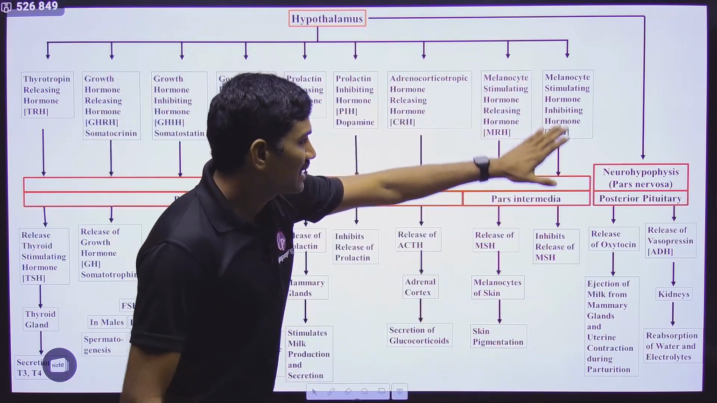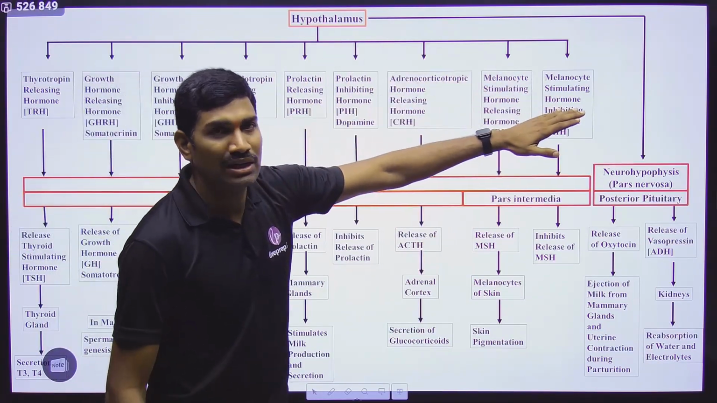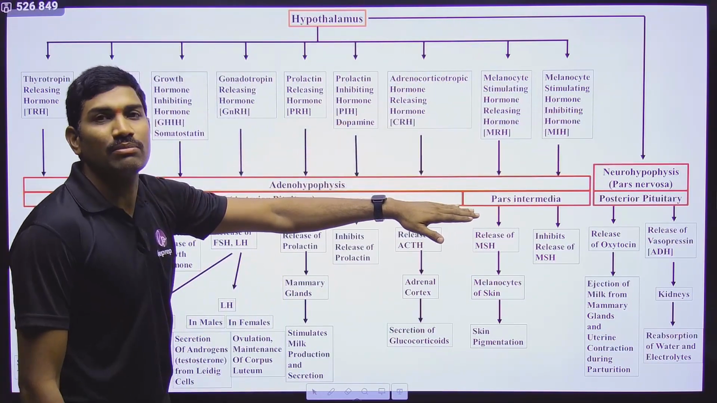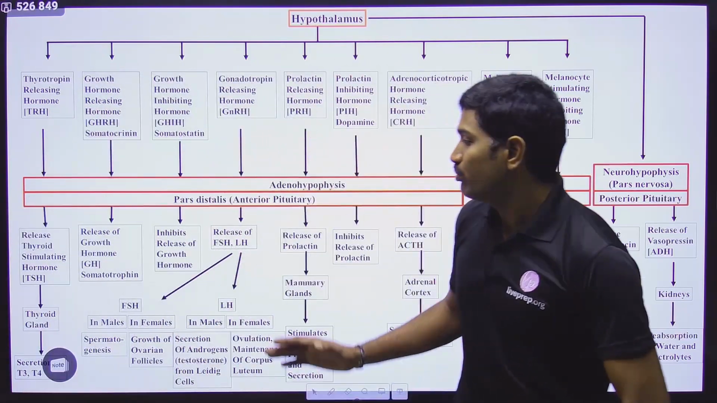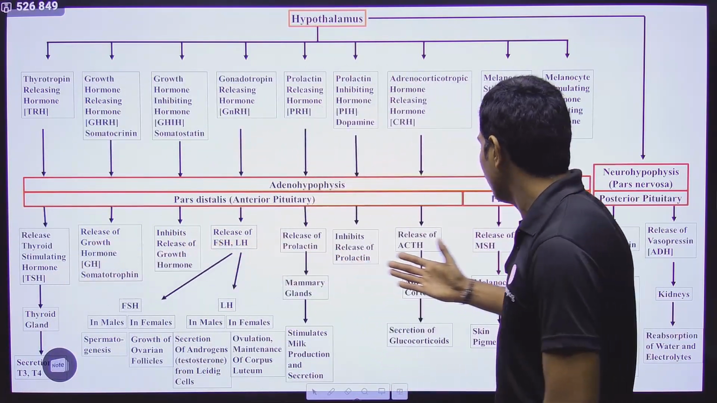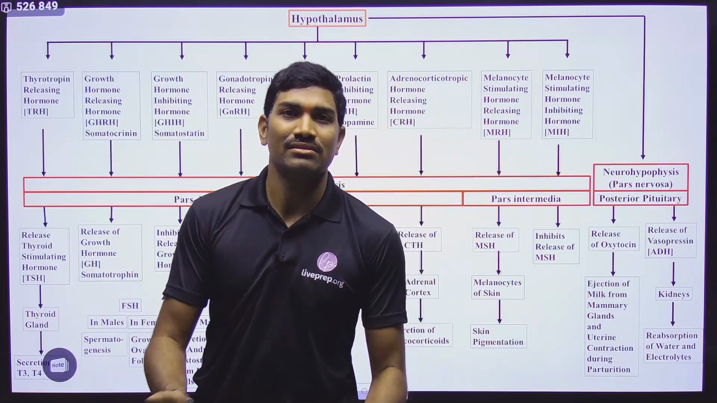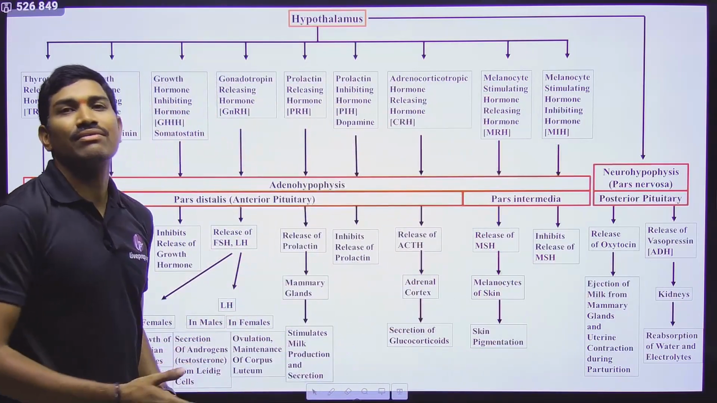So in this way, these are the hormones that are released by the hypothalamus, and this is how they are acting on the pituitary. This is how the pituitary is responding, and this is how the pituitary is controlling the activities of various other glands. Understood or not? So this is the information.